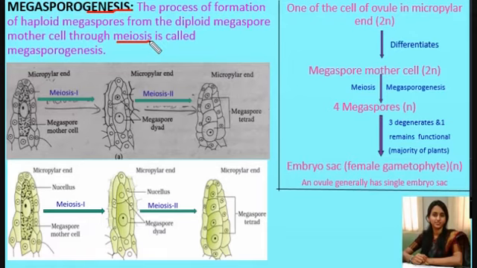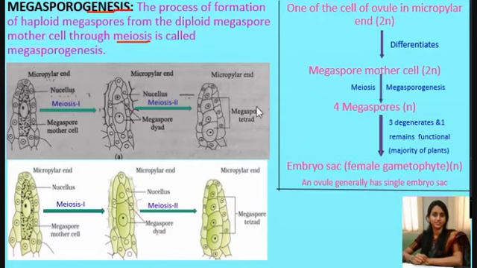Dear students, the ovule usually differentiates a single megaspore mother cell. Now the question comes to your mind: what is a megaspore mother cell? The megaspore mother cell is a large cell. Look at this.